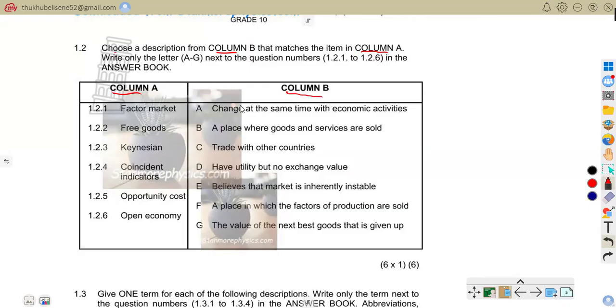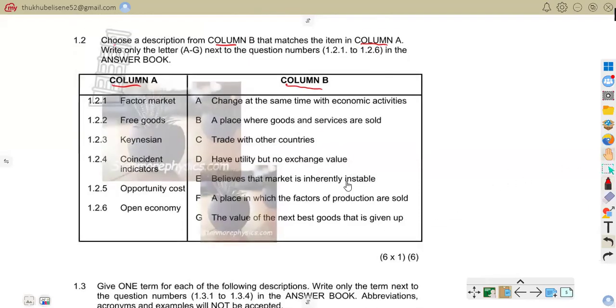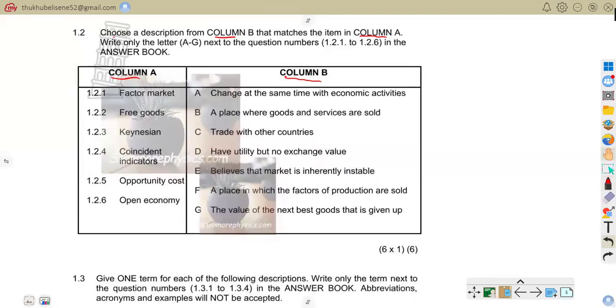So as it said, choose the description from column B. Descriptions are under column B as well. The items are in column A. So let us attend to this question. As it says, column A, factor market. So we want to know the description in column B that is going to match the factor market. We can go through all of this and see which description is going to match the factor market.